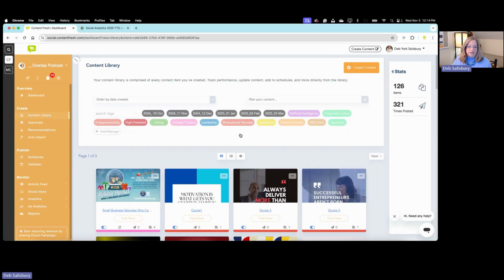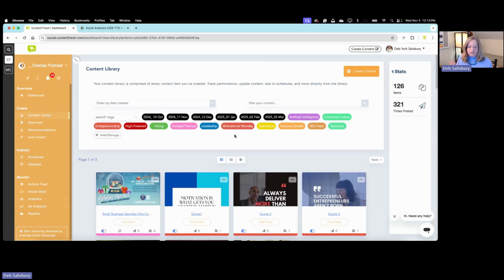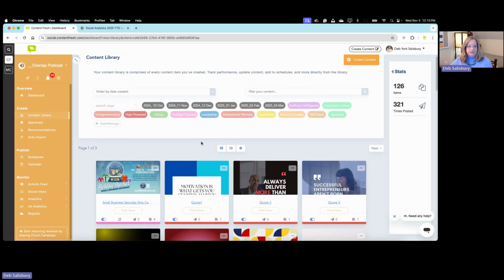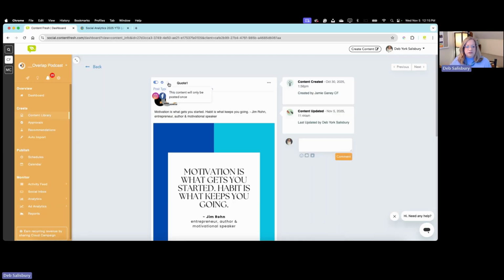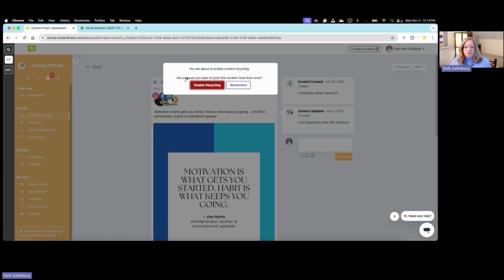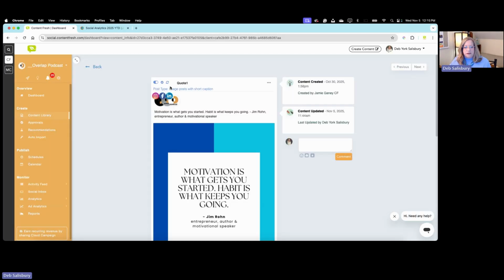But when you've been using this platform for a while, I encourage you to look at your content and consider what posts might be evergreen, valid to post anytime on any day. And so then I recommend you set up an evergreen queue so those posts that you've already created can do that. Now, the other thing you can do is if you turn on recycling, this post will post more than once. So I'm going to turn on that quote one as recycling.